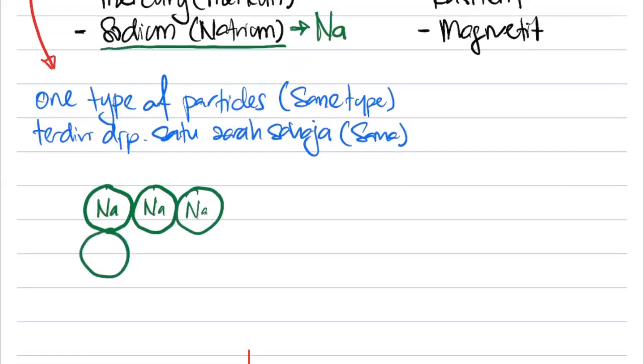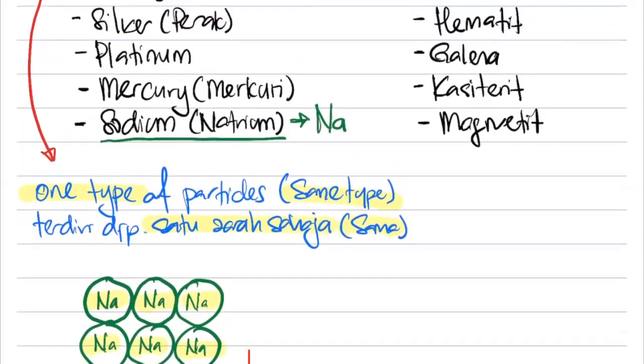So you see, around it everything here is the same and all of it is the same type. So kita ada natrium, natrium, natrium, natrium, natrium, natrium. Nampak tak? So they are known as one type of particle and they are the same type. Satu zarah saja dan mereka sama. Consists of one type of particles only. Terdiri daripada satu zarah yang sama jenis. So this is about unsur.